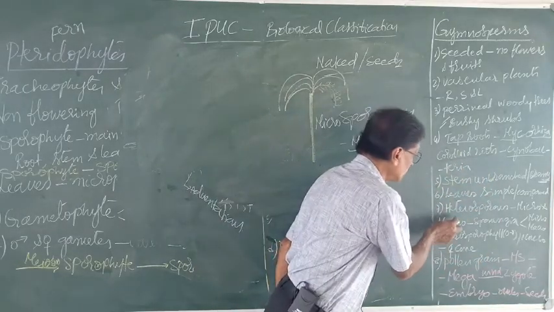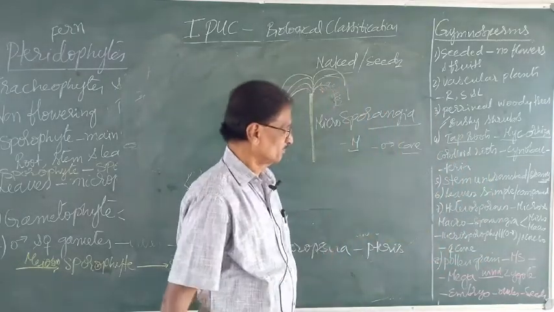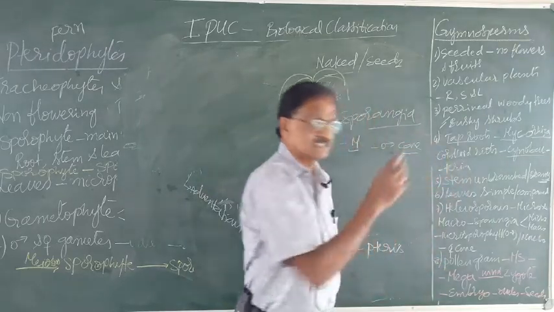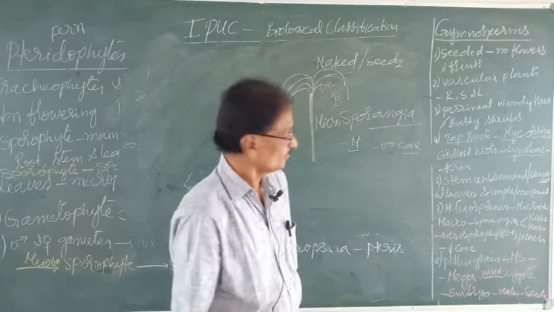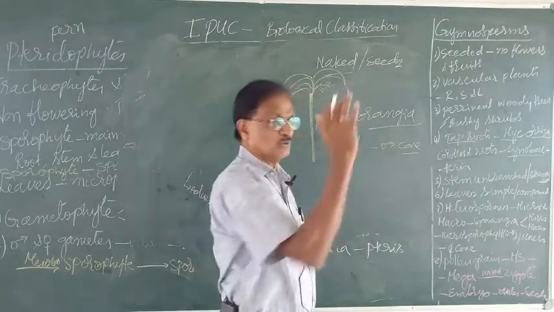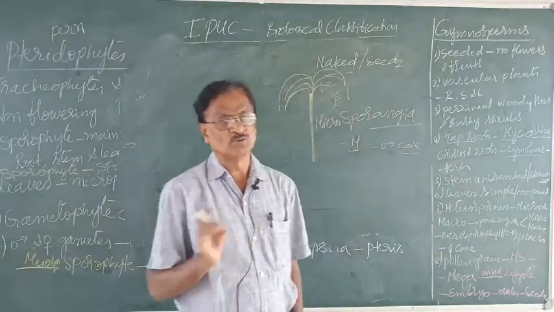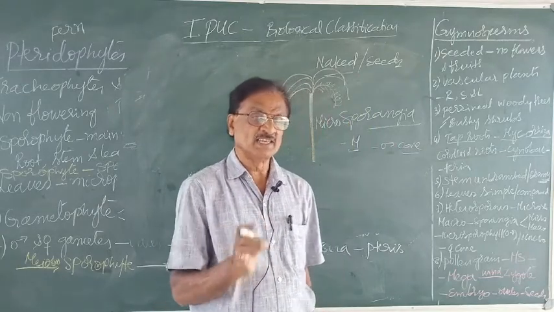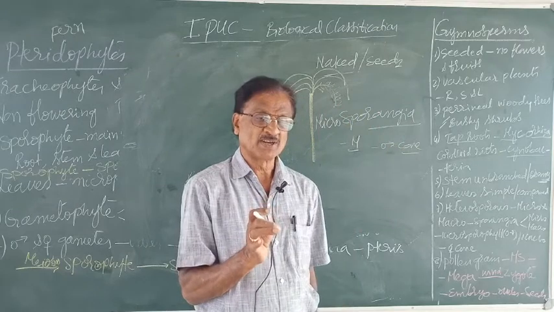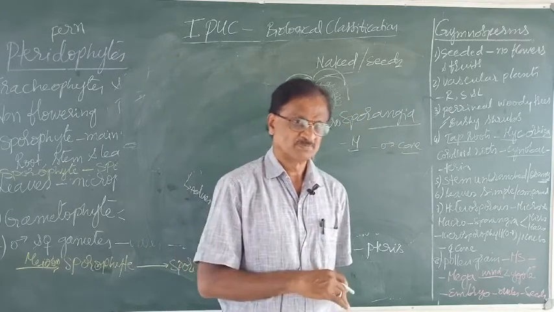That is about the heterosporous condition. Now, the next is where the pollen grains are formed, either in the male cone or in the female cone. Pollen grains are nothing but the male reproductive bodies.